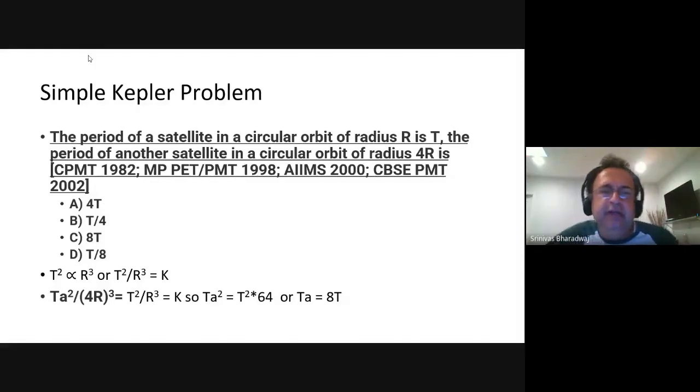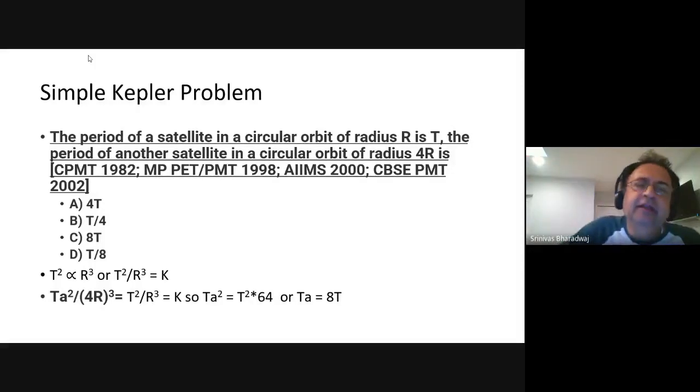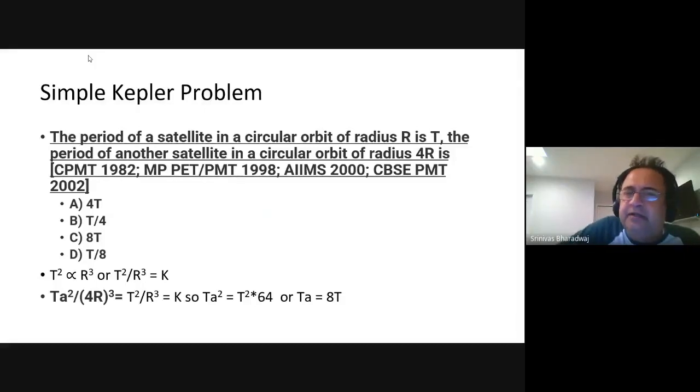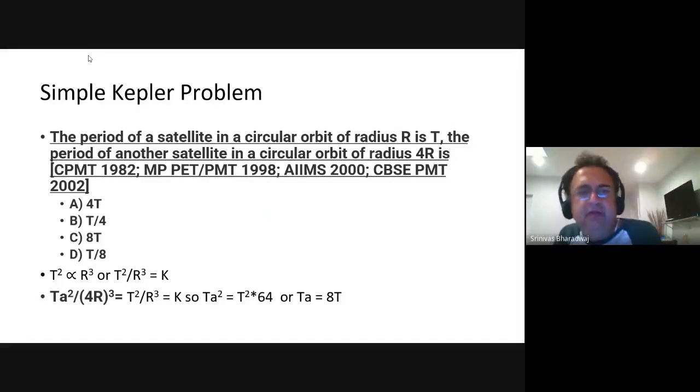So now, having discussed this, what is the value to you? The value to you is to solve problems, to analyze these things pretty quickly and easily. The period of a satellite in a circular orbit of radius r is T. The period of another satellite in a circular orbit of radius 4r is, okay? This is just the direct application: T square is proportional to r cube. If you wanted to start from scratch and derive it, be my guest. But if you see something like this, you immediately recognize circular orbit, T square is proportional to r cube.